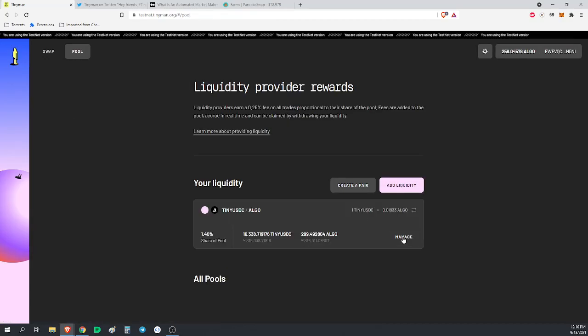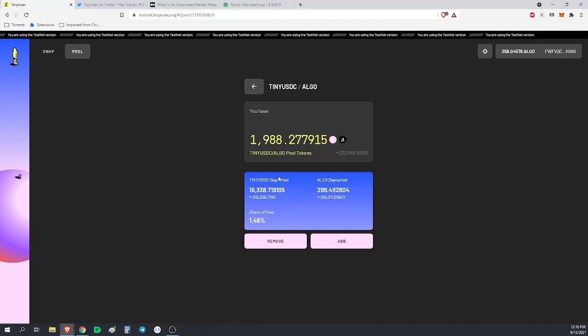We can click manage, and we can see what we have here. And see, that 0.51 Algo got taken out as the deposit fee, and it's listed. I think it's 0.02% or 0.05% exactly, but it's nothing that you won't earn back fairly quickly.